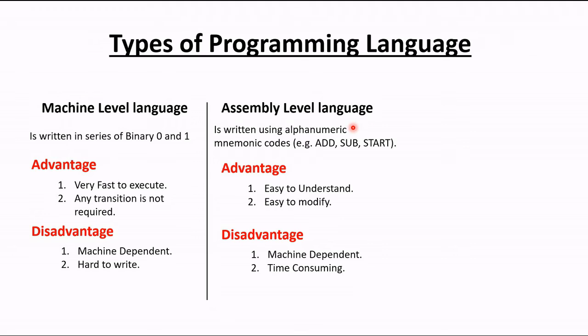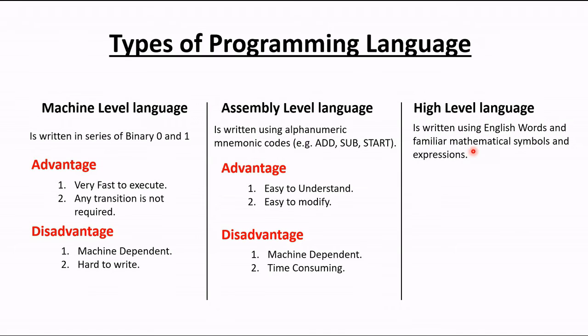So now, after some modification, high level language has come. So what is high level language? Here it is written in English words and familiar mathematical symbols and expressions. There are also some advantages. The advantage is machine independent. So what is the meaning of machine independent? Now if I write a code for my machine, and I send that code to you, you will be able to execute that particular code on your machine. It will not be dependent on the machine.